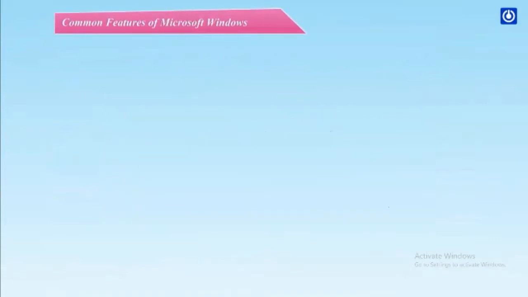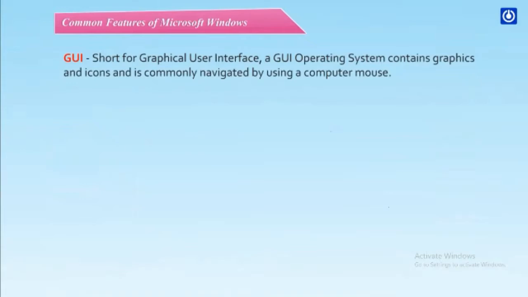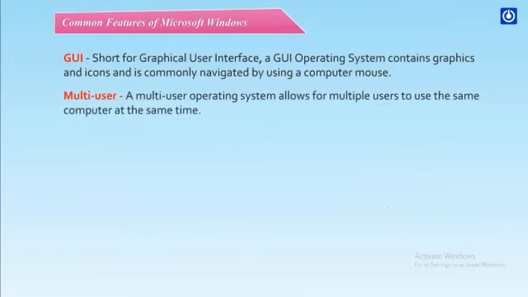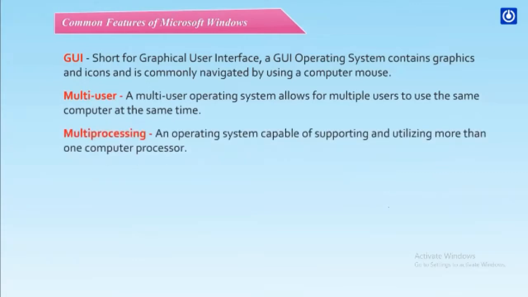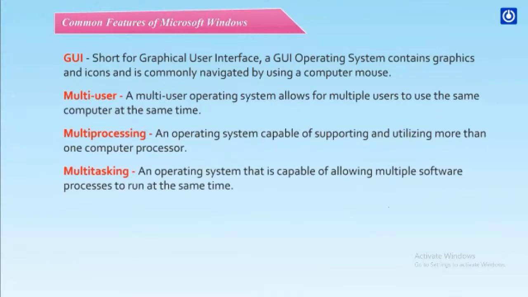Common features of Microsoft Windows. GUI. Short for Graphical User Interface. A GUI operating system contains graphics and icons and is commonly navigated by using a computer mouse. Multi-user. A multi-user operating system allows for multiple users to use the same computer at the same time. Multiprocessing. An operating system capable of supporting and utilizing more than one computer processor. Multitasking. An operating system that is capable of allowing multiple software processors to run at the same time.